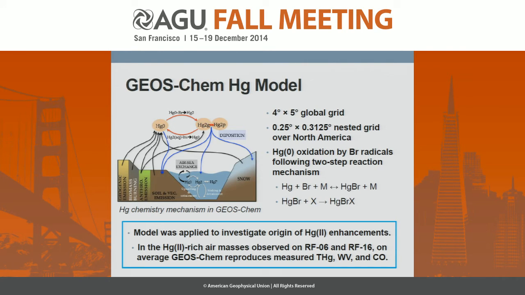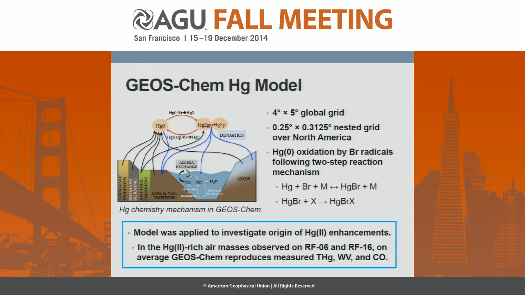So to better understand the origin, in addition to using trajectories to understand the origin of oxidized mercury, we applied the GEOS-Chem mercury model. This is a global model, and in this case, we also applied a nested grid over North America. In the GEOS-Chem mercury model, oxidation of elemental mercury is performed by bromine atoms, and this is done by a two-step oxidation mechanism as shown here on the right. And so again, we used this model to try to investigate the origin of mercury-2 enhancements.